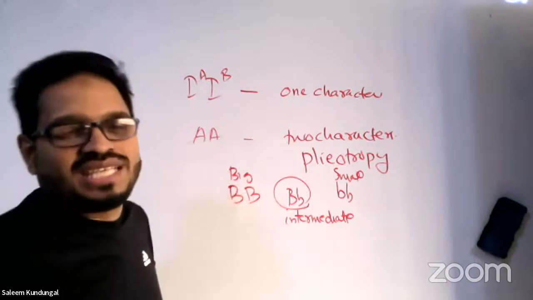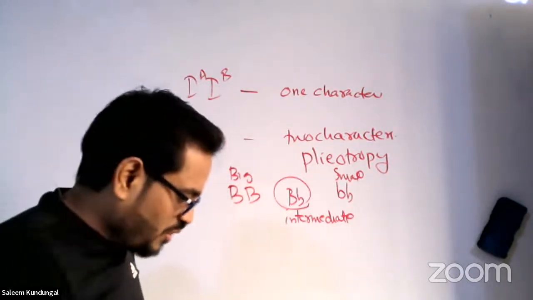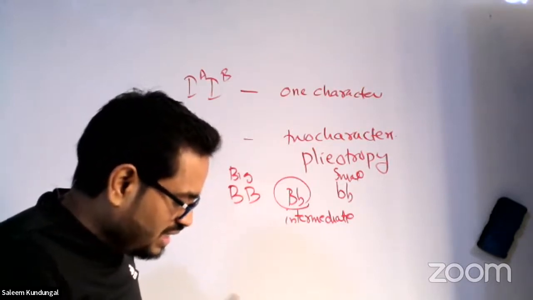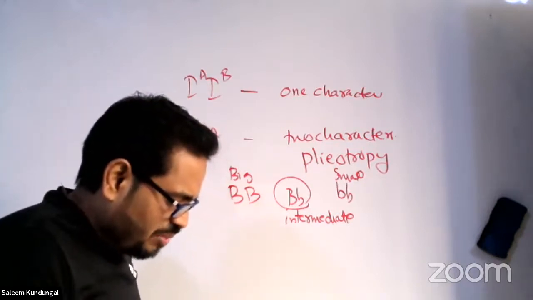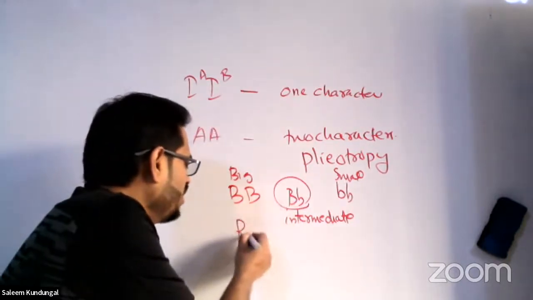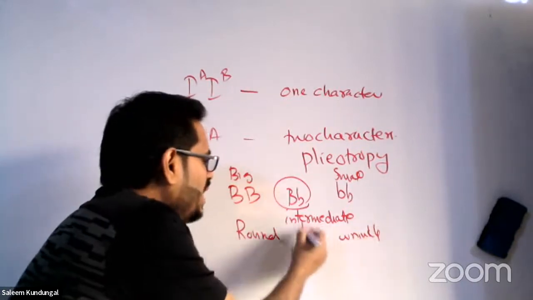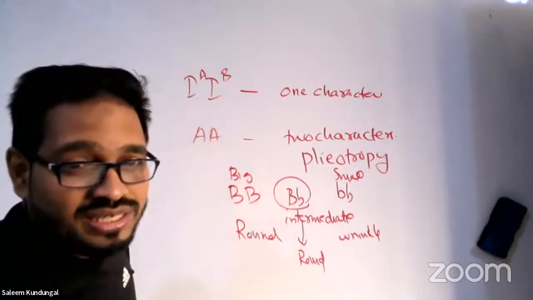This same gene decides one more character. What is that? That is the next point. The gene is also meant for the shape of the seed, round or wrinkled. They produce round, this is round seed, this is wrinkled seed, and this is again round, because that follows the Mendelian pattern.